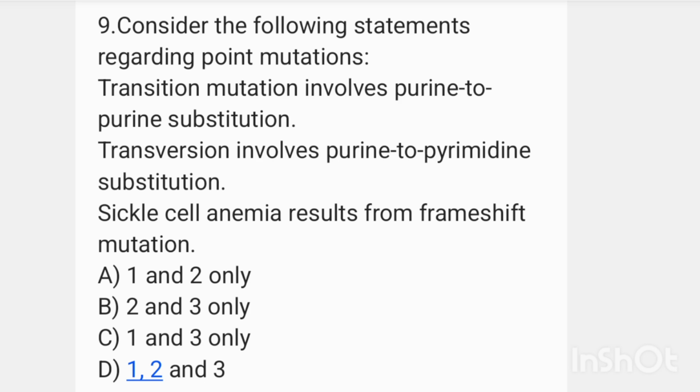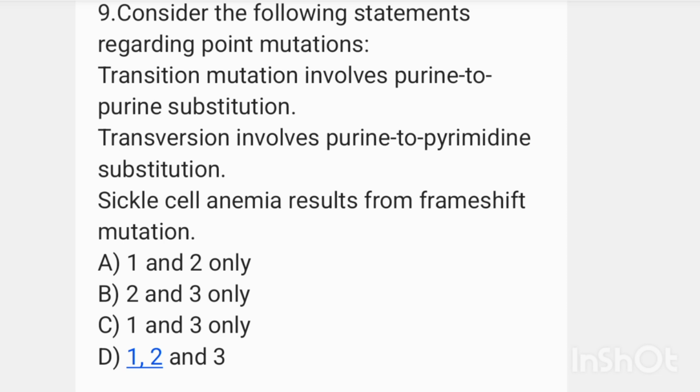So, the question is about point mutation. First statement, transition mutation involves purine to purine substitution. That is correct. Second, transversion involves purine to pyrimidine substitution. That's also correct. Sickle cell anemia results from frameshift mutation. That is a wrong statement. Sickle cell anemia results from point mutation. So, here the answer is option A, 1 and 2 only.